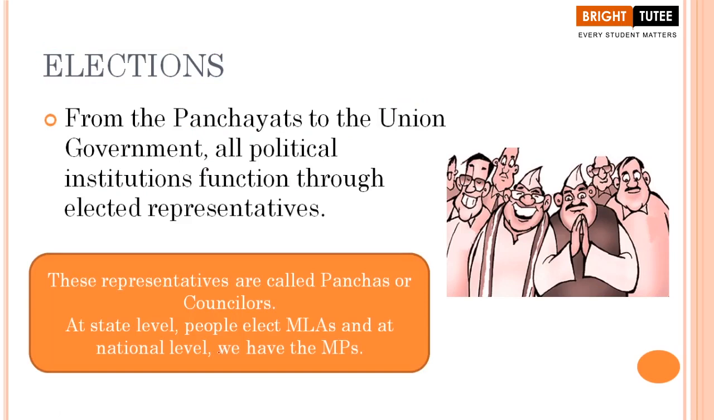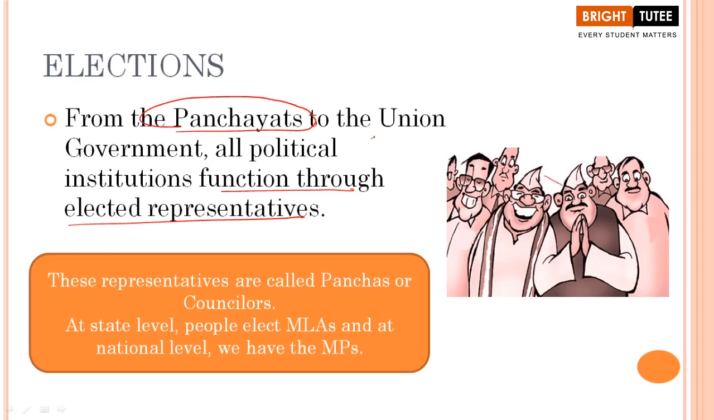Now, from panchayats to the union government, all political institutions function through elected representatives. We have also learned about the 3 tiers of government: at the central level, at the state level, and at the village level, the panchayat system. So when we are talking about the panchayats, where do we see the panchayat, students? Definitely at the village level, right?